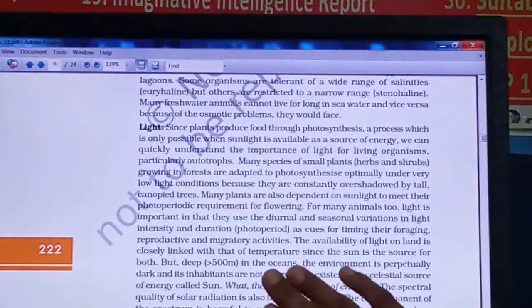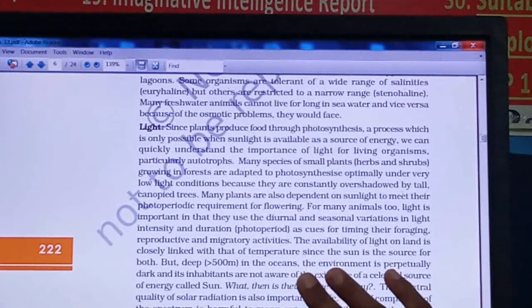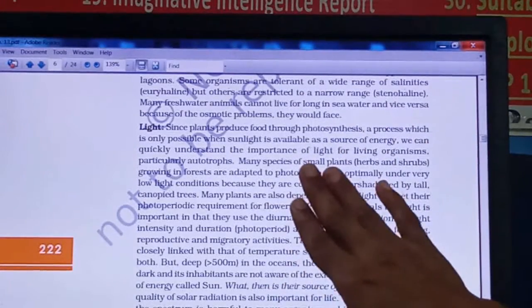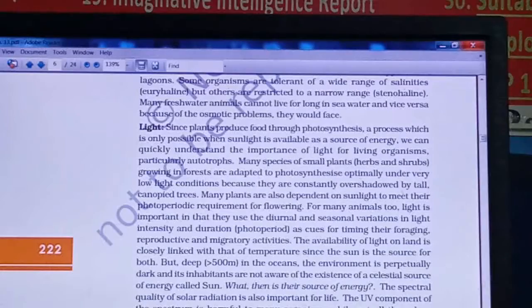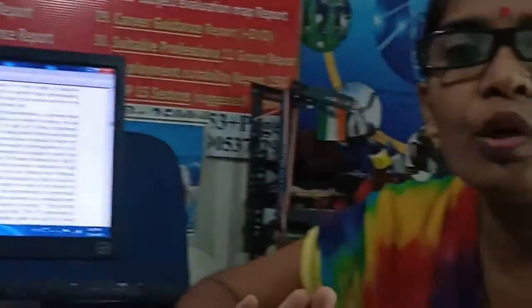The next point is light, right? What is the importance of light for all living organisms? It is given in this point. Plants, you know, carry out photosynthesis only in the presence of light, right? In the absence of light, photosynthesis will not take place, so they will not prepare food, and as we know all organisms get food from plants only, so no food will be there if light is not there.